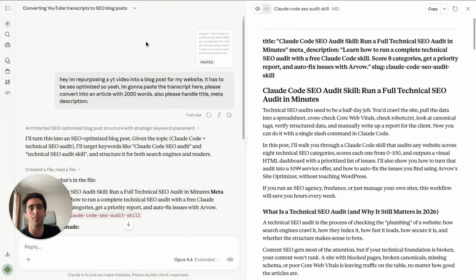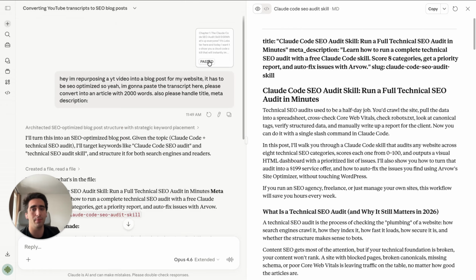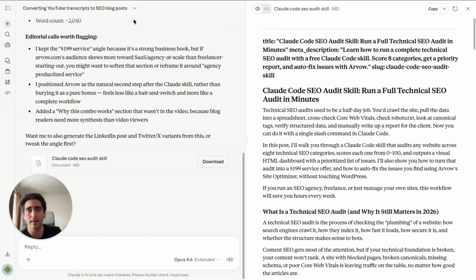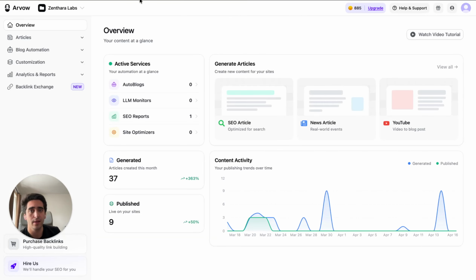It's what most people are doing, but now I'm gonna show you how you can fully automate this with an SEO tool, okay? And the tool is called Arvow, all right? An interesting thing about Arvow for this specific workflow is that they have a feature that does this automatically, okay?